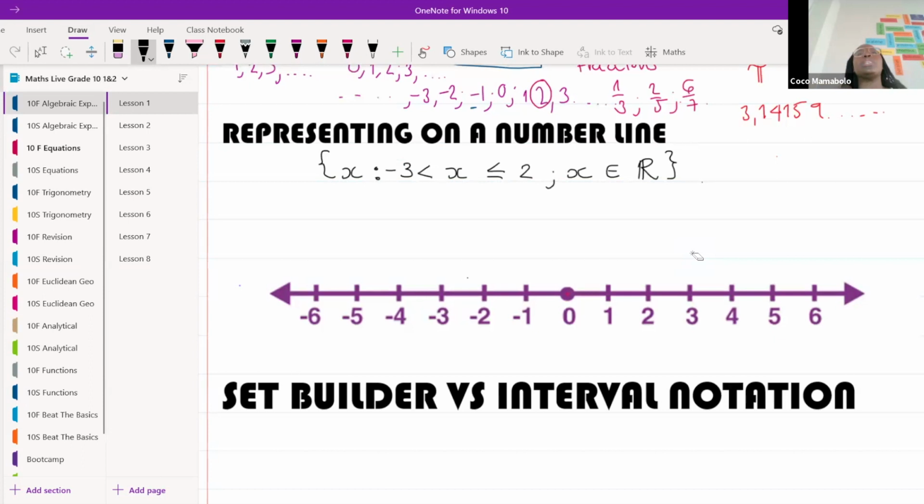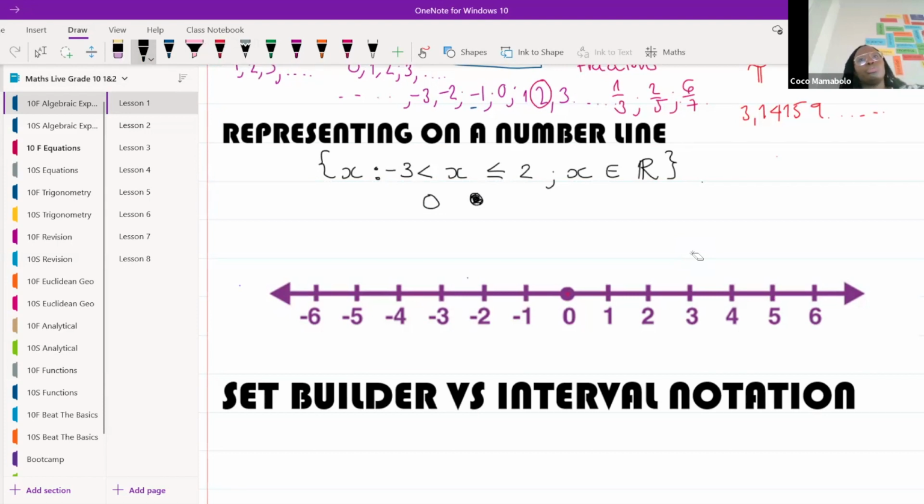Okay, where would we start? If we read this middle part, where would we start? At what number? That's it, you're correct. We would start at -3. But do you notice how it's not equal to? Do you see how there's no equal to sign? So am I going to draw an open dot like that or a closed dot like that?